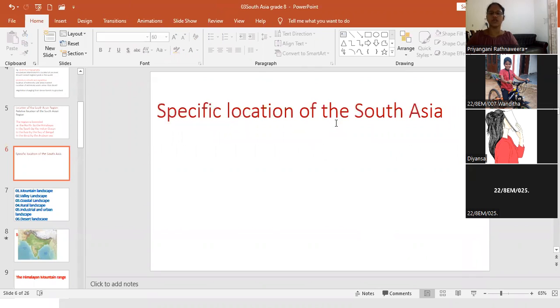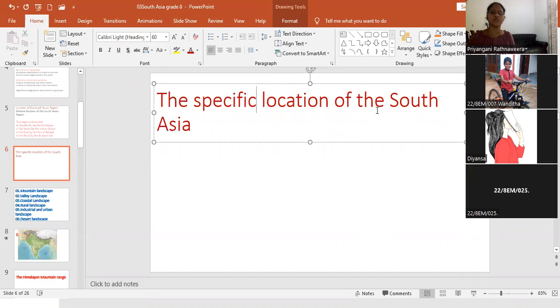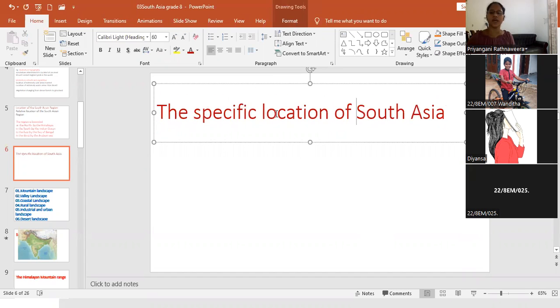Specific location, or we can say absolute location. Write within the bracket, absolute location.